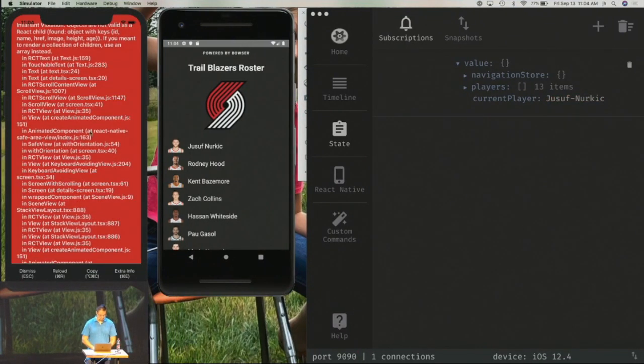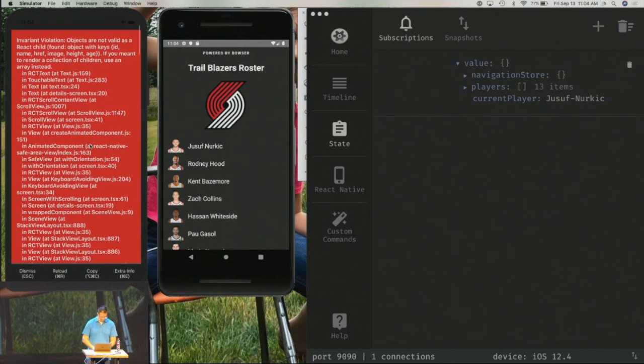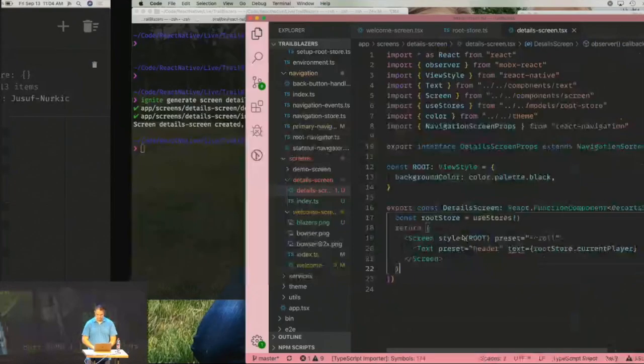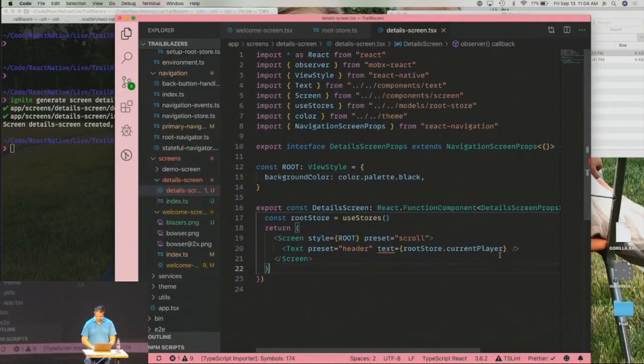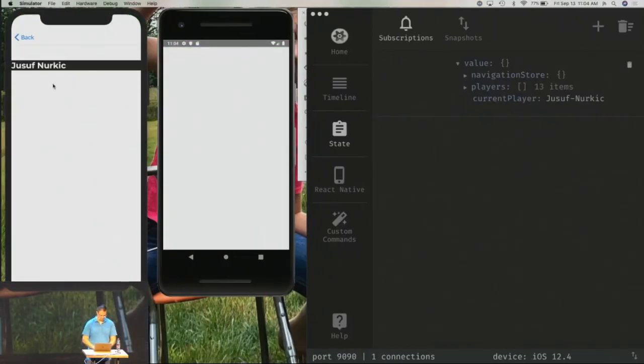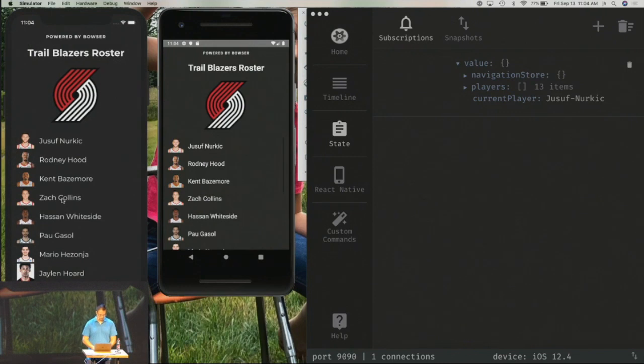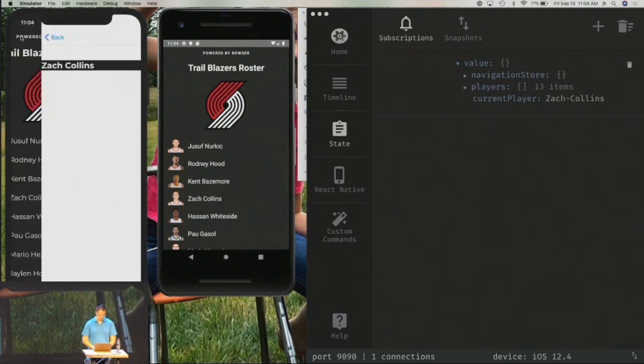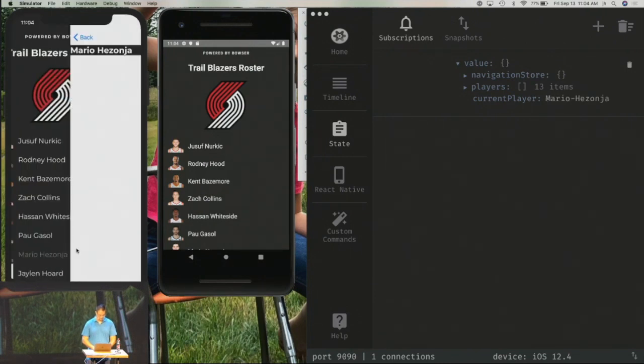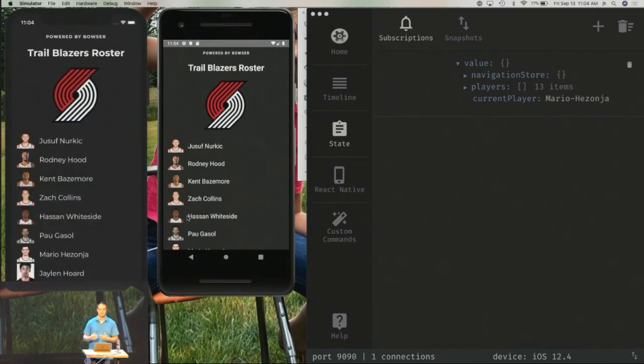So if I go to, objects are not, my bad. We need to do their name. Okay, Yusuf Nurkic, cool. If I tap on Zach Collins, I get Zach Collins. And if I go to Mario, I get Mario. So you can see here that before you navigate to the new screen, you can set your application state, and then you can read it from your new screen. Everything re-renders as you would expect.